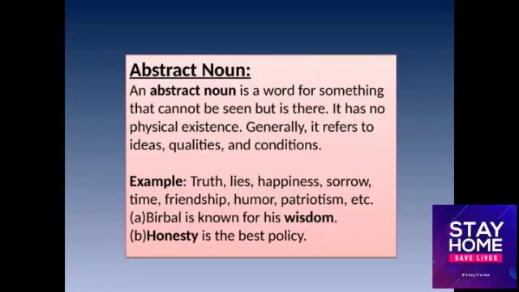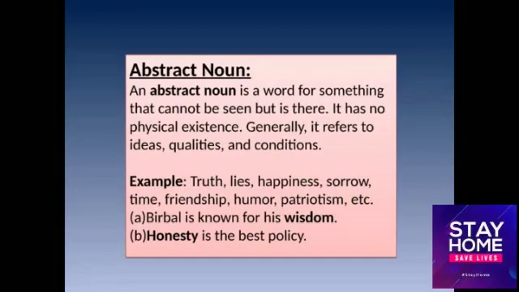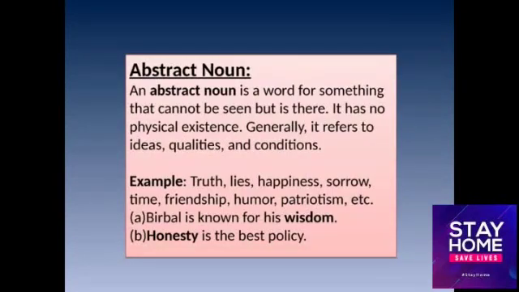Example 1. Birbal is known for his wisdom. In this sentence, wisdom is a quality, so it's an abstract noun. Example 2, honesty is the best policy. Here, honesty is also a quality. So both of them, wisdom and honesty, are abstract nouns. I repeat, an abstract noun is a word for something that cannot be seen, means it has no physical existence. We cannot see it, but we can feel it. So that's called an abstract noun.